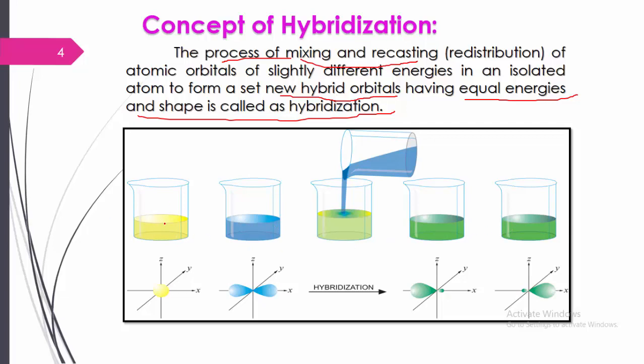Suppose here it is, let us consider this is one atomic orbital, this is one atomic orbital, this is one atomic orbital. We have to take it all, mix it, and then redistribute it equally. Getting my point? This is a very simple example.